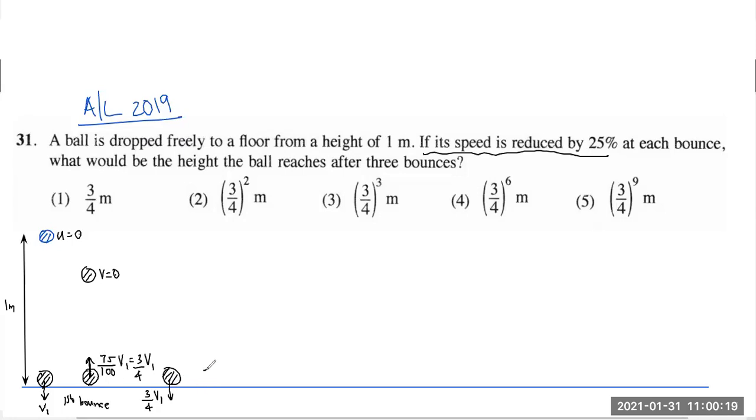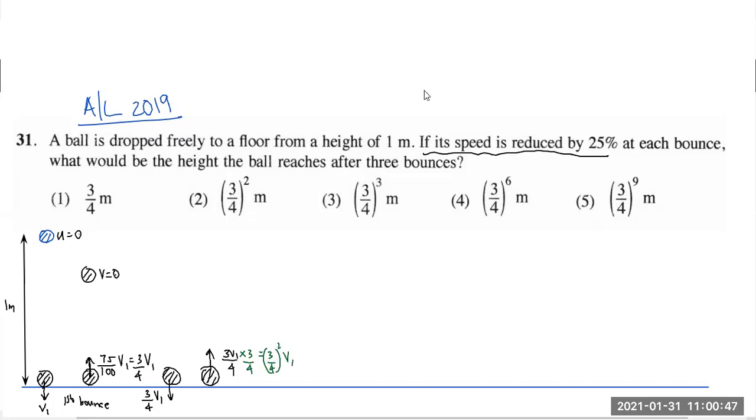Now again, it's going to bounce for the second time. When it bounces back, what will be its speed now, people? It will be, see if you can understand, 3v1/4. That is the speed at which it reached the ground. And I have to multiply that again by another 3/4 because it will reduce by another 25%. So only 75% of that will be retained. And now the new velocity is how much? 3/4 squared v1.